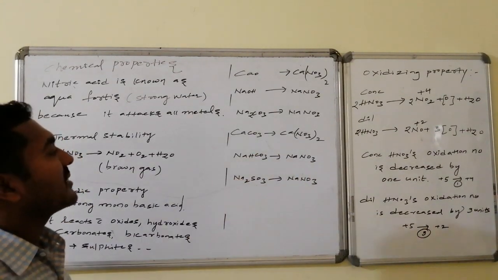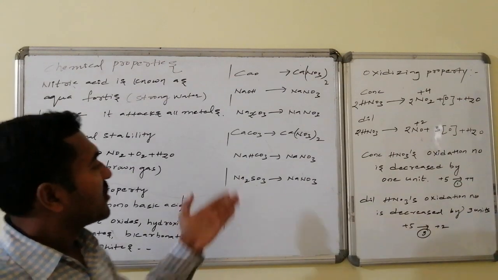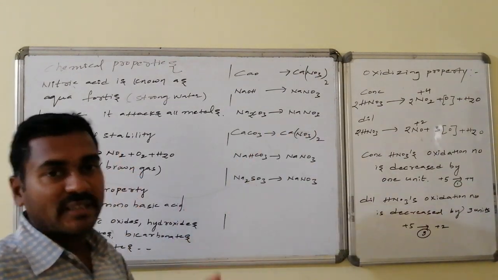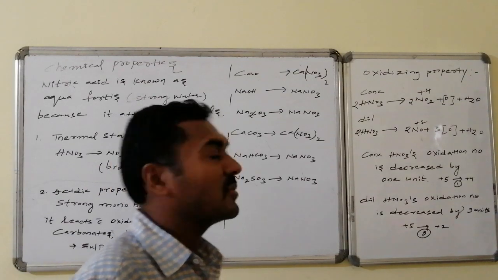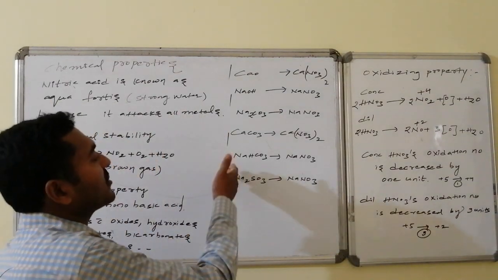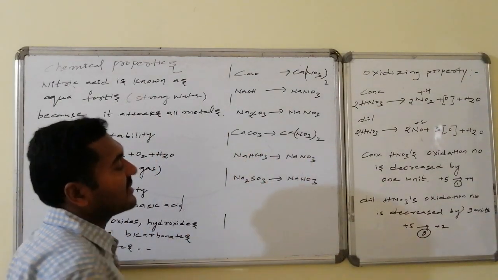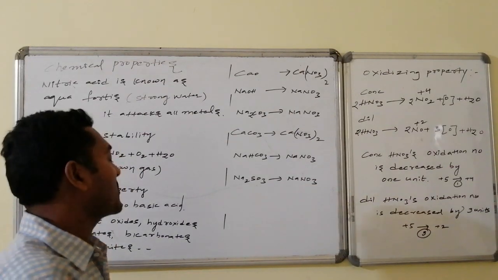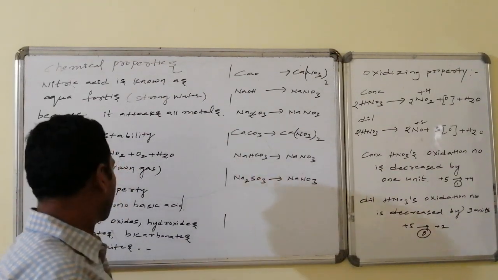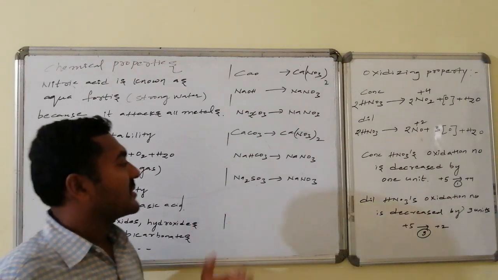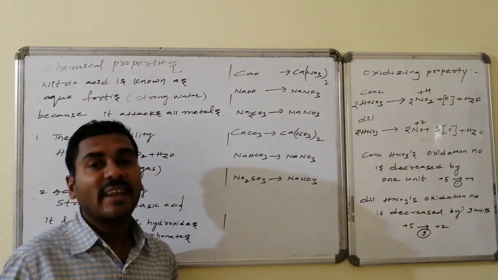Similarly, calcium carbonate is converted to calcium nitrate. This sodium bicarbonate, once again, if you make that one react with excess amount of HNO3, is converted to sodium nitrate followed by carbon dioxide gas being liberated. Similarly, sulfides also on reaction with HNO3 are converted to sodium nitrate followed by sulfur dioxide gas.